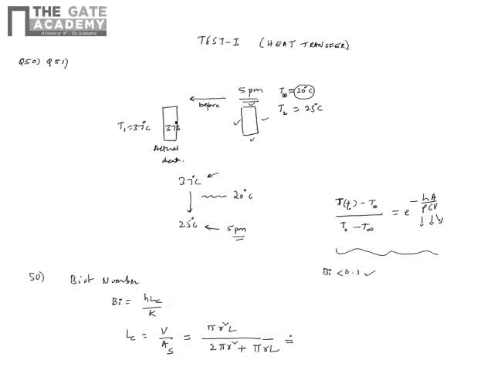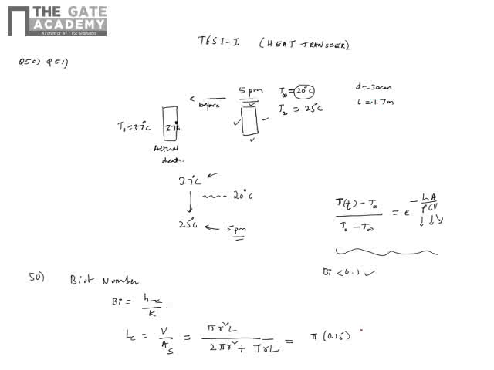So this is your characteristic length. Let's find the value of this, because only then can we find the Biot number. Substituting the given values: the diameter is 30 centimeters, so the radius is 15 centimeters, which I'm writing in meters as 0.15, and the length is 1.7 meters.